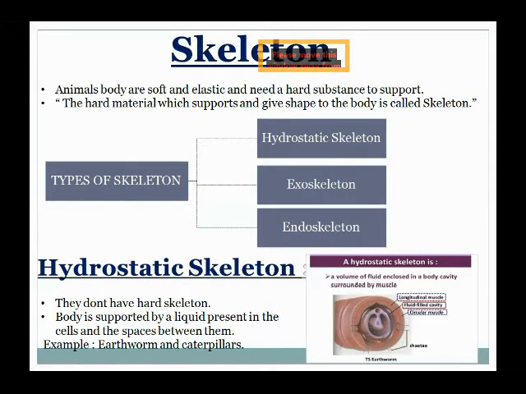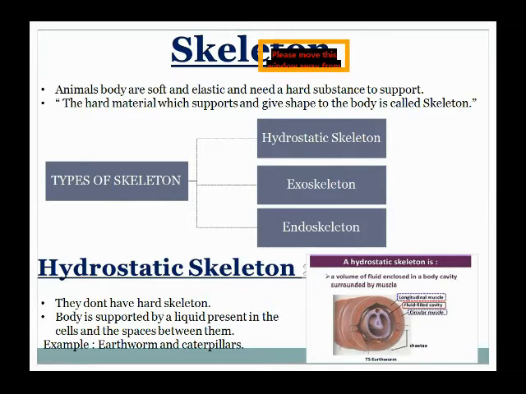So in a hydrostatic skeleton, the movement is provided by a wave of muscular contraction. We all know that the body structure of earthworms and caterpillars is cylindrical in shape, so the muscles inside the body are mostly circular or cylindrical.